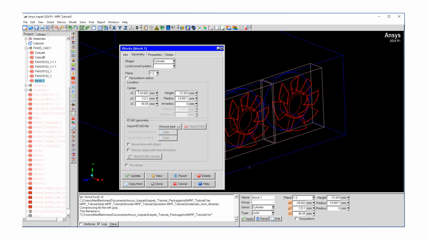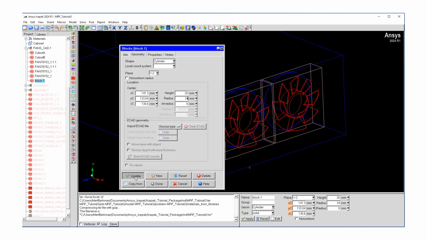and our center is going to be at this location. I'm just going to put these numbers in, and you'll see that the geometry will fit in very nicely around our fan. It will be 20 millimeters high with a radius of 34 millimeters.